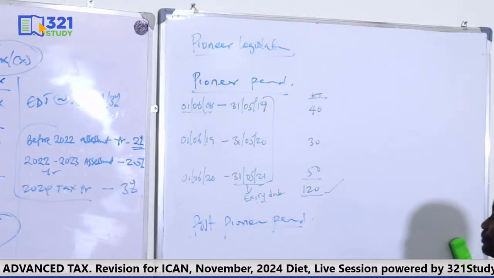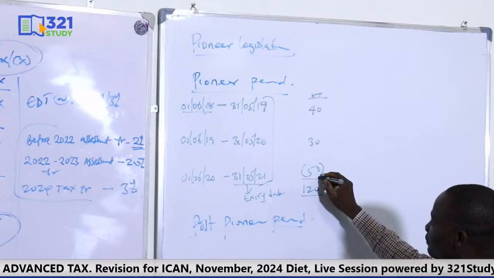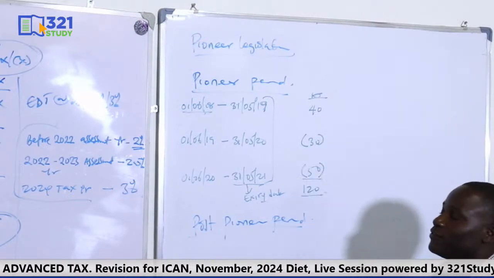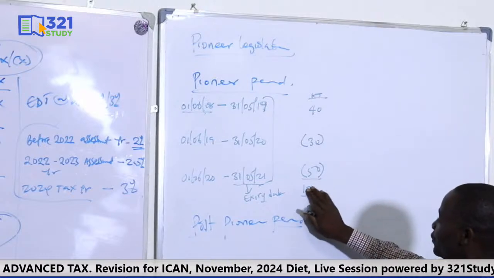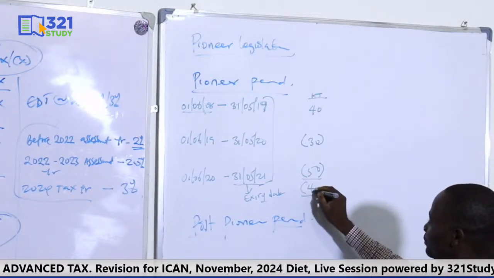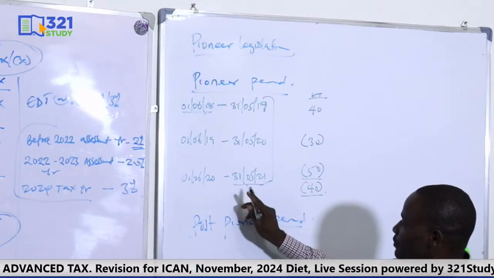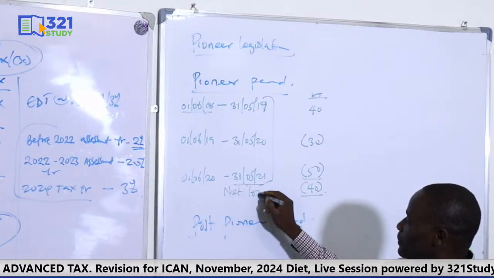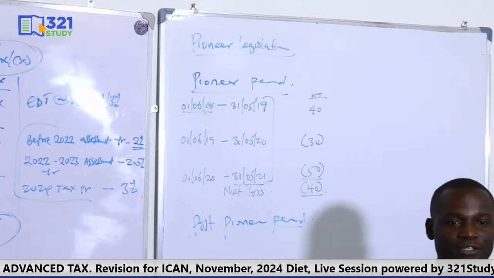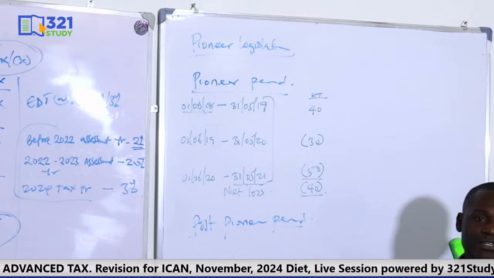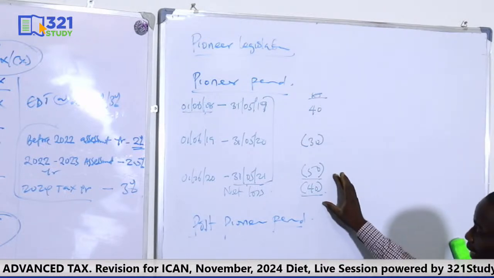But assuming it results to net loss, let's assume this 50 is negative and this 30 is also negative. 40 minus 30 minus 50. That gives you 8 minus 40. So this is what we mean by net loss. So it means that the Pioneer period resulted to net loss. So you net off the profits from the loss. Now it's net. Now it resulted to net loss.